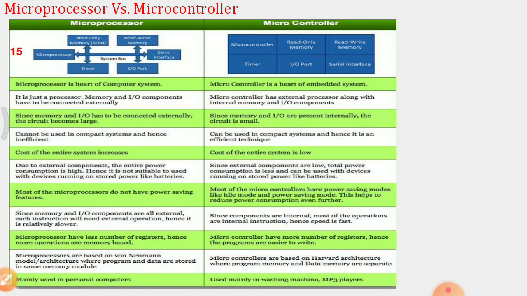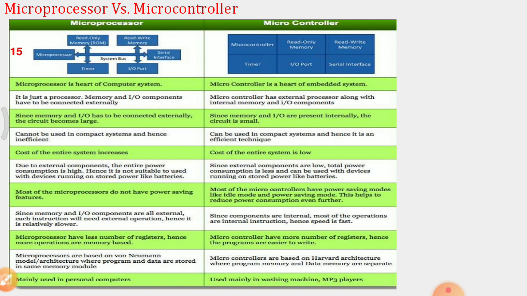The power consumption is very high in a microprocessor and very low in a microcontroller. The processor does not have power saving features, whereas a controller has power saving features.